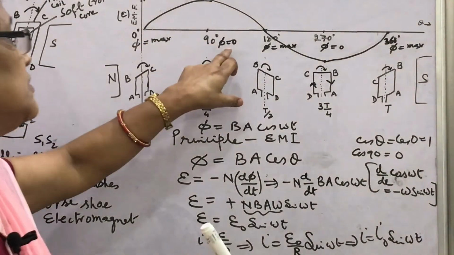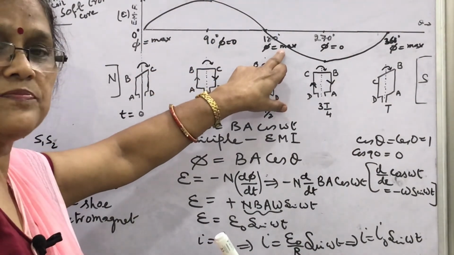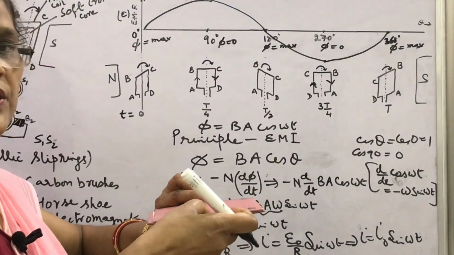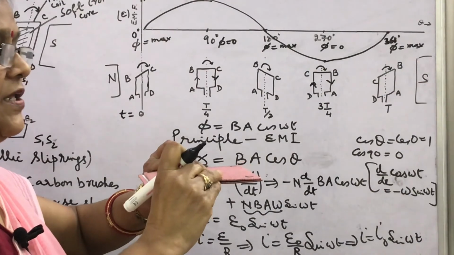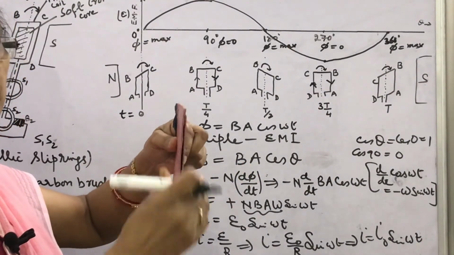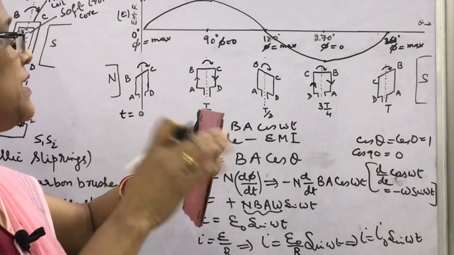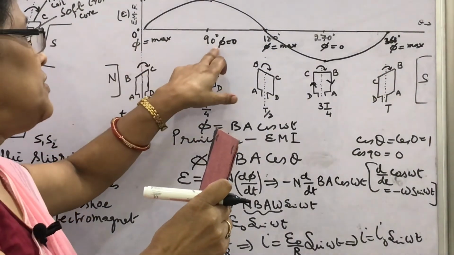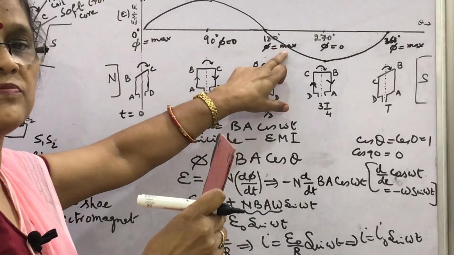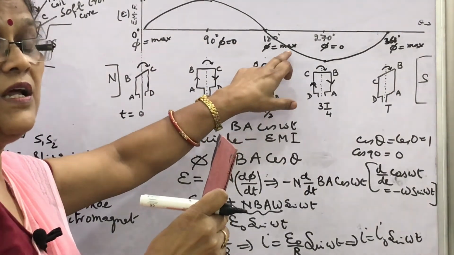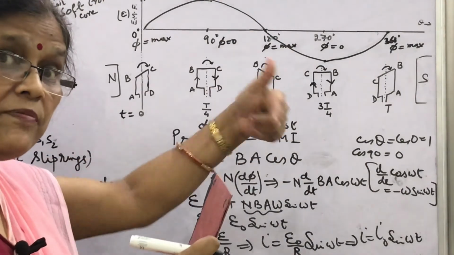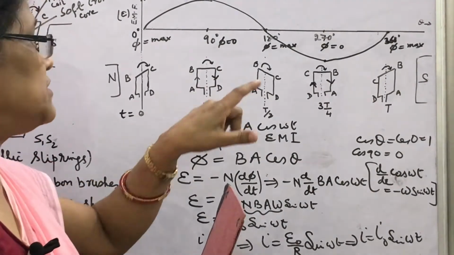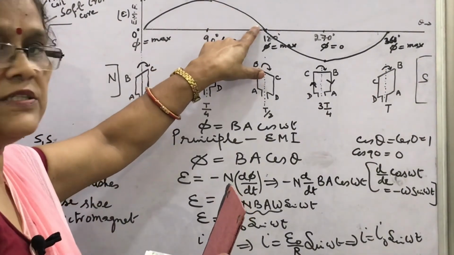Again, from 0 to maximum flux, from 90 degrees to 180 degrees, we look here, rotated by 90 degrees. Again flux is maximum, look, flux is maximum. But since it goes from 0 to maximum flux, the flux is increasing. If flux increases, EMF tends to decrease. This is EMI, electromagnetic induction. That's why the EMF decreases.